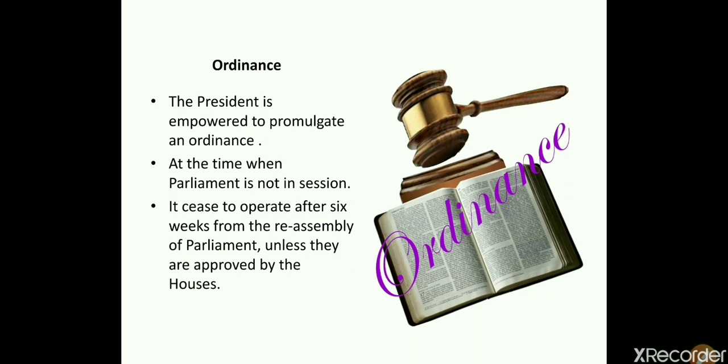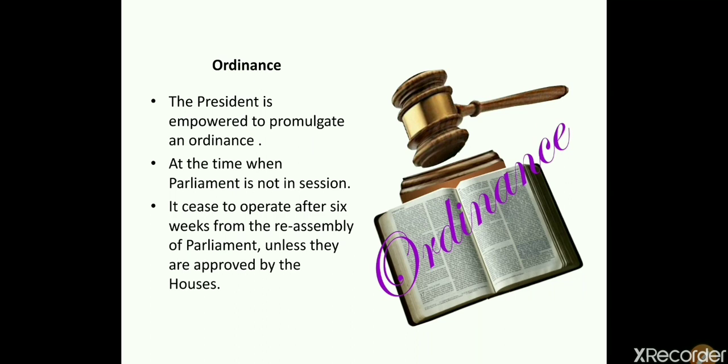We can understand it this way: ordinances are the temporary law which is passed by the president in case of an emergency. If in the country any emergency is there and we urgently need any law to be implemented, in such a case the ordinance will be passed by the president, but there is a condition with it.